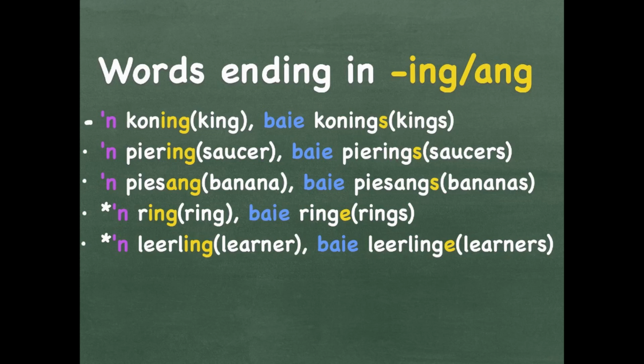It doesn't have more than one syllable, so you have to add a E instead of a S in Afrikaans. Let's look at it again. Ring becomes baie ringe. You have to put a E at the back and not a S. In English, you put a S. Same with the word leerling, which is a learner. Baie leerlinge.